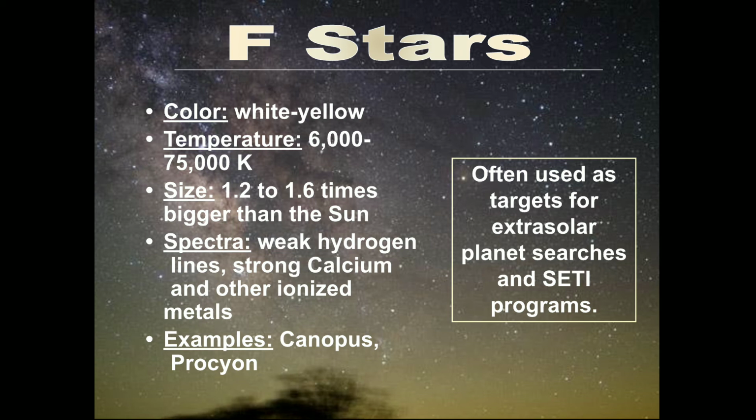Spectra show chemical composition like weak hydrogen lines, strong calcium and other ionized metals. Examples for F stars: Canopus and Procyon. Note: often used as a target for extrasolar planet searches and SETI programs.